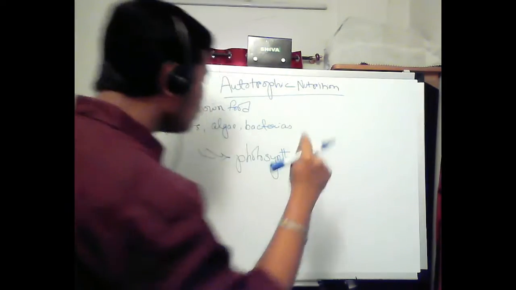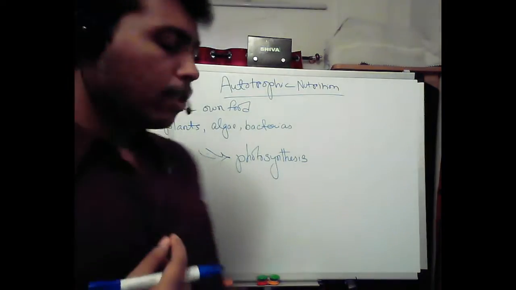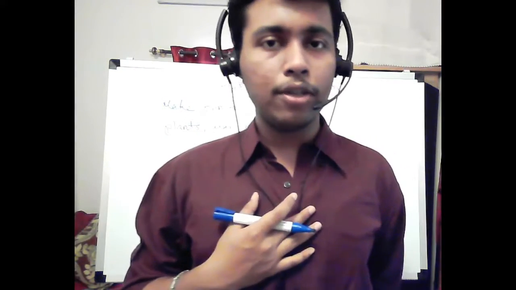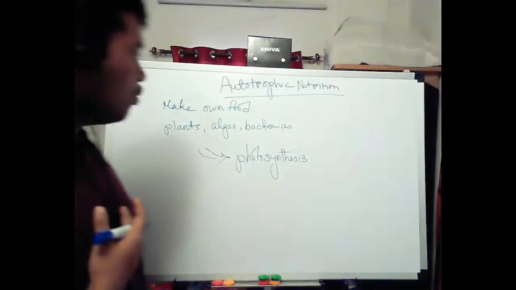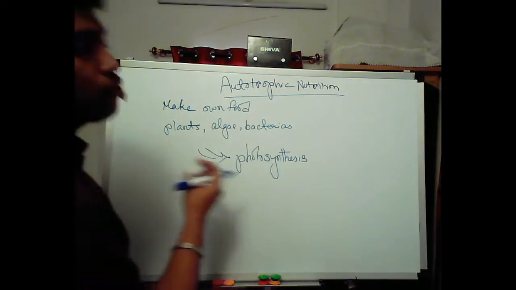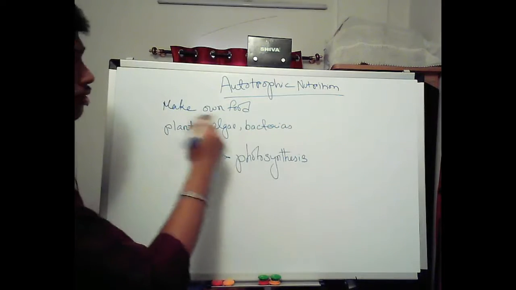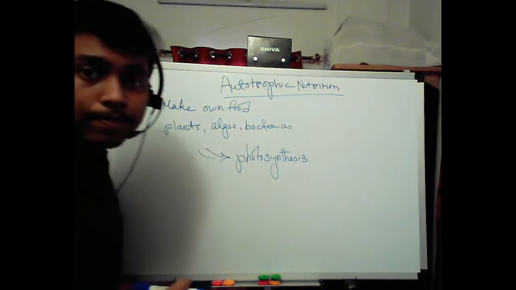Now photosynthesis is a process. Of course they are doing photosynthesis and that's the reason they are able to make their own food.